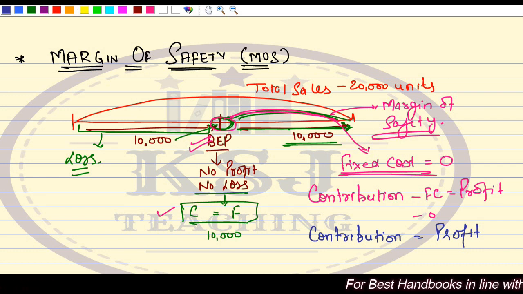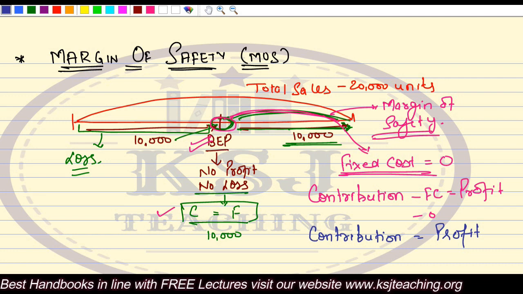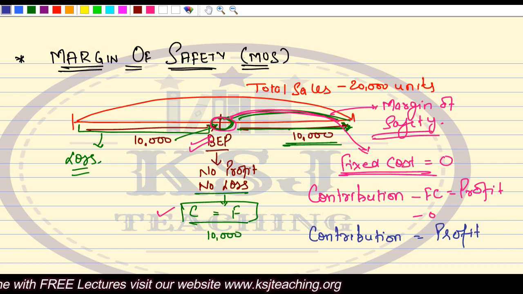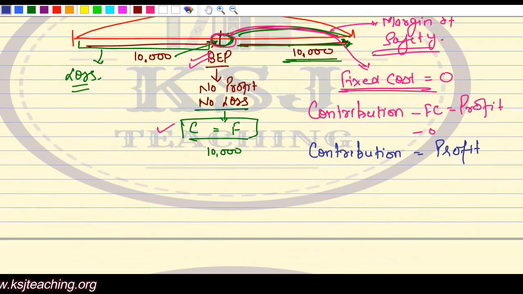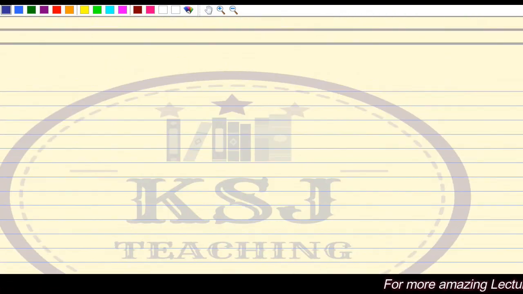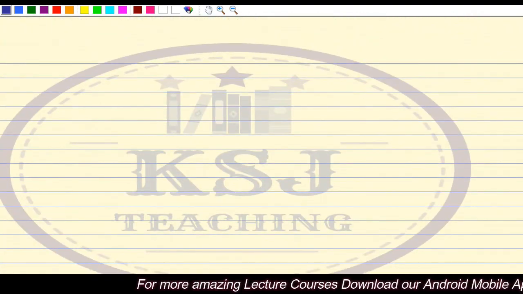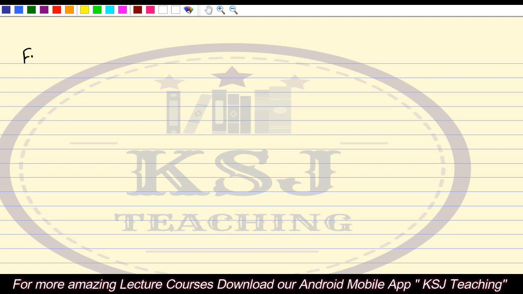The difference between the total sales and the break even sales will give you margin of safety. That is how safely you are playing, how quickly you are able to earn your profits. This is known as margin of safety. Now coming to the formulas part. Let's discuss the formulas part now, that how the various formulas will be calculated for margin of safety.